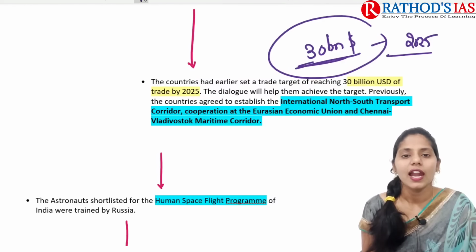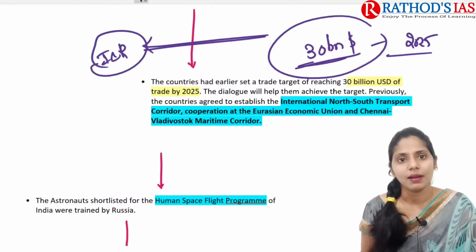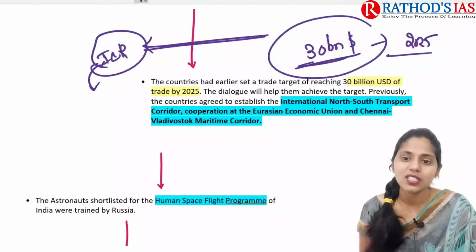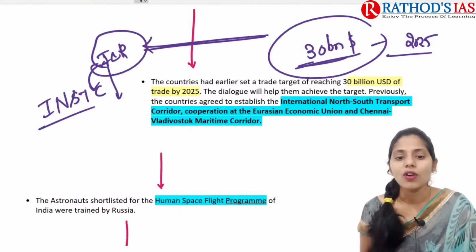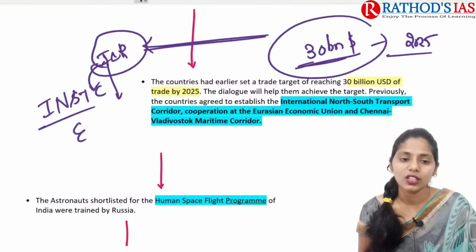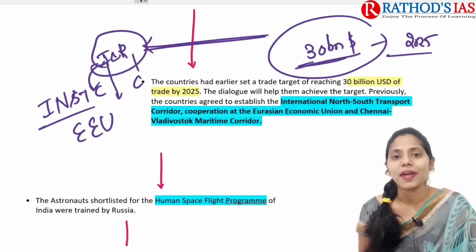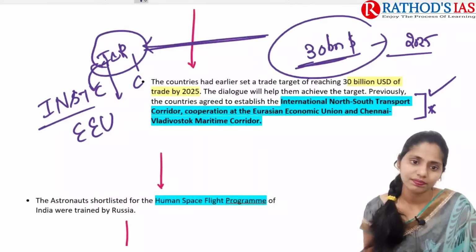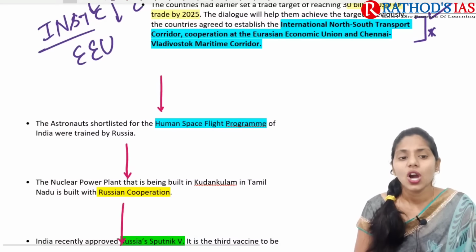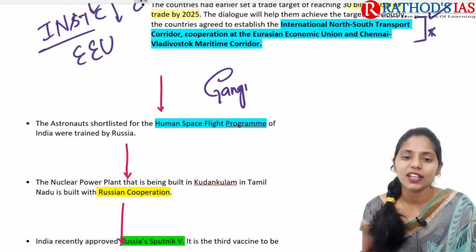Previously, India and Russia also agreed to establish the International North-South Transport Corridor, and they talked about cooperation with the Eurasian Economic Union and the Chennai-Vladivostok Maritime Corridor. So these are some important things that you need to remember for sure. And apart from this, astronauts have also been shortlisted for the human space flight program, that is our Gaganyaan program.